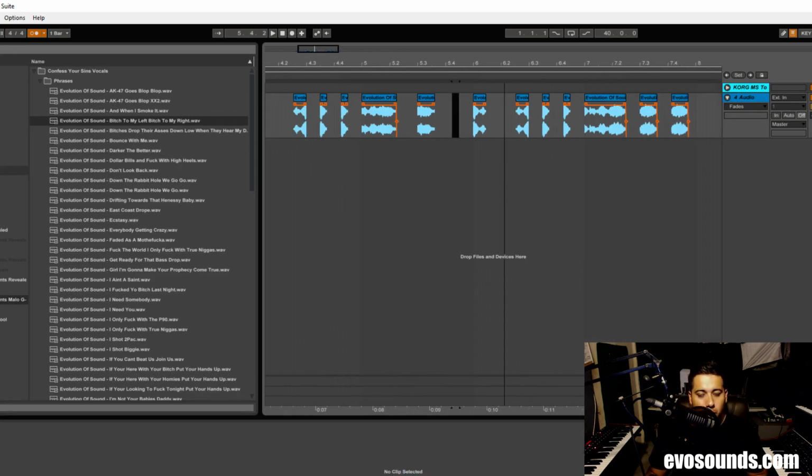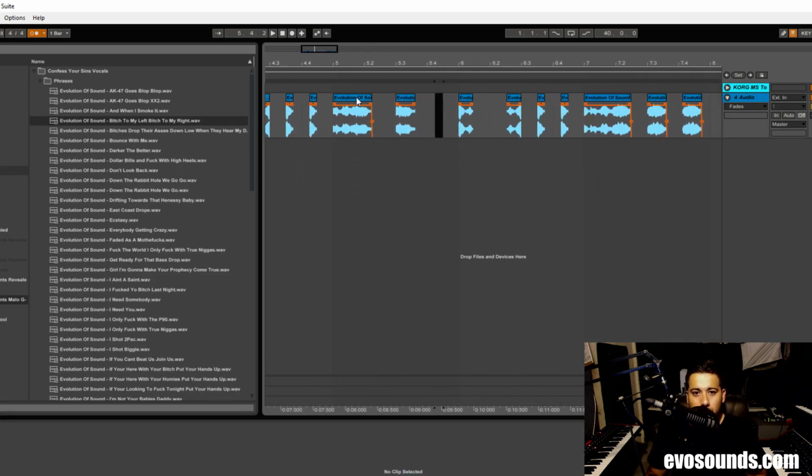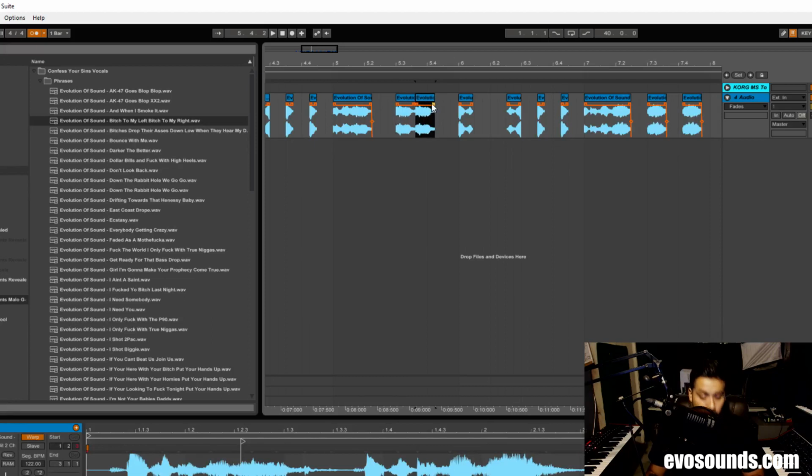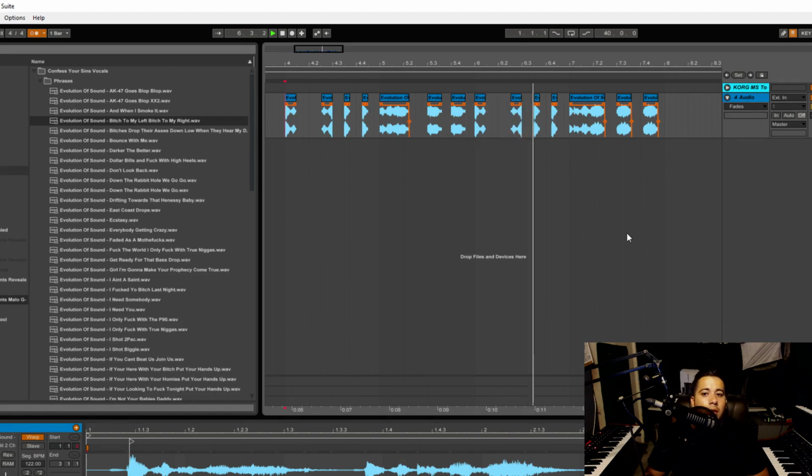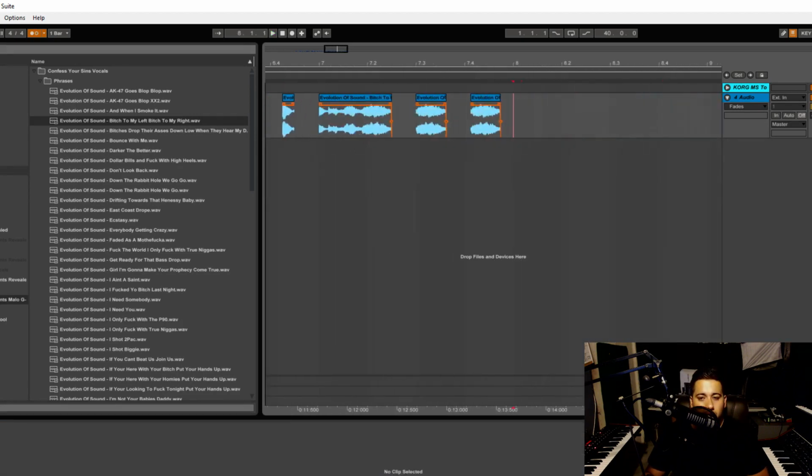So you can see vocal chops can get a bit time consuming, but as long as you have that idea in your head and you have a nice set of vocals to go that you made or that someone supplied, then you should be good to go. To my left, left, left. To my right, right, right. Okay, there it's a little bit off tune, off beat, so let's just put it there and we are done.